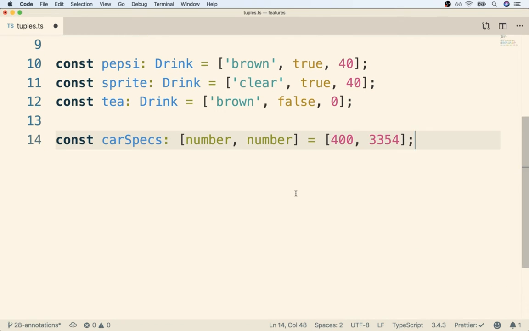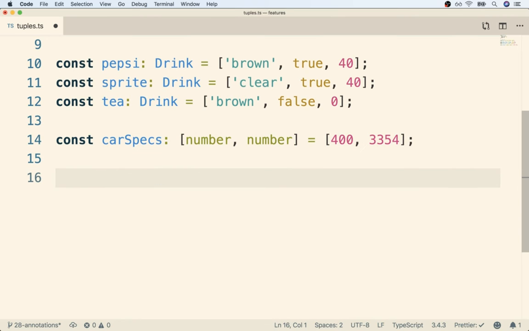Okay, so here's the question. What do these numbers mean to you? I mean, looking at this line of code right here in isolation, what do those numbers mean? Clearly, it has something to do with these specs around a car, but what is the purpose of these numbers? Well, for us as engineers, I don't think that we can really look at this line of code and understand what is going on here. We know that there are two values, we know that they are numbers, but that's pretty much it.